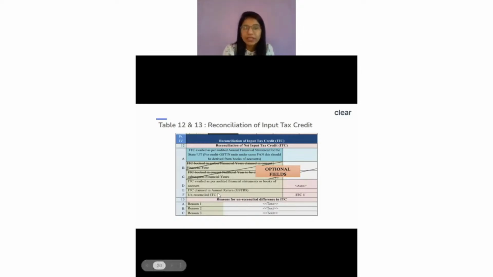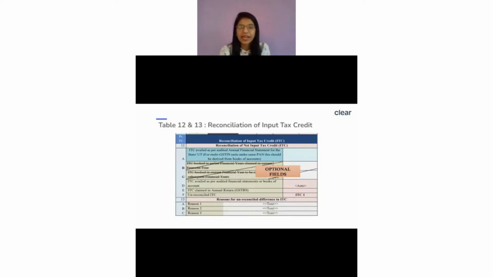So in 12E, we will get the value of the total net ITC, right? In table 6, we showed this is the claimed ITC. In table number 7, we showed this is the reversed ITC. So ultimately, when we look into 12E, we'll show this is my net ITC, right? We have done that part.